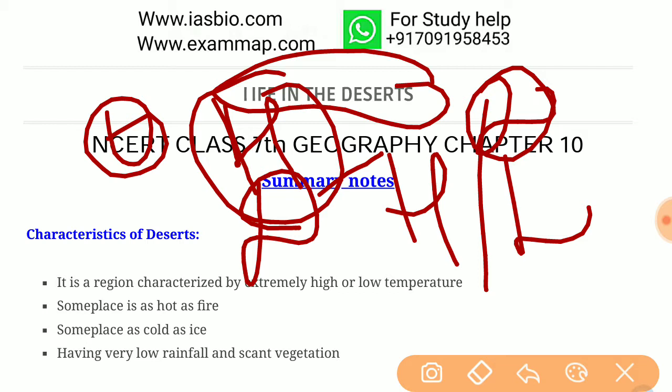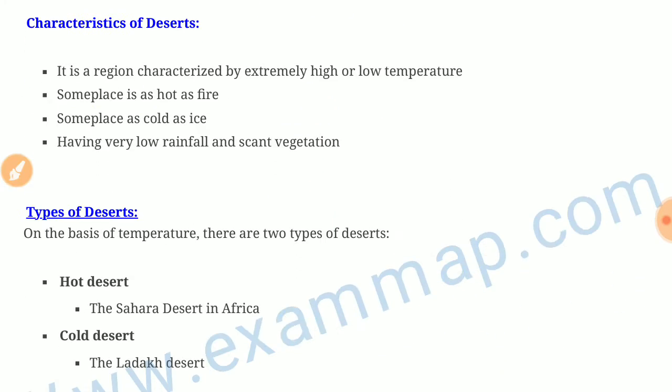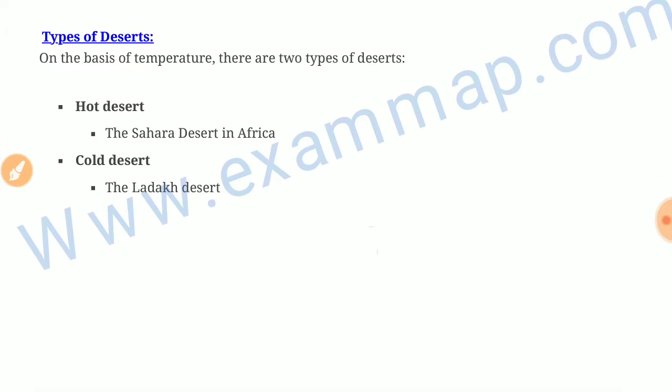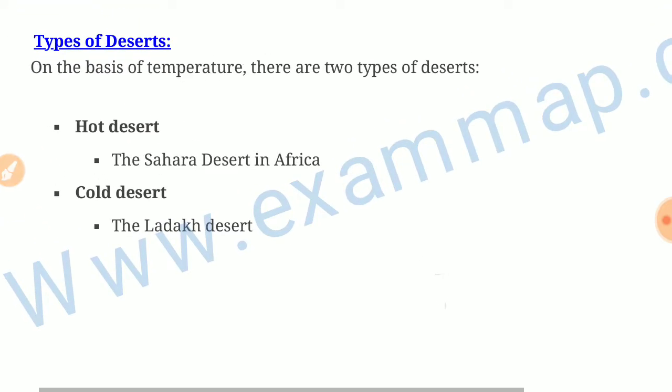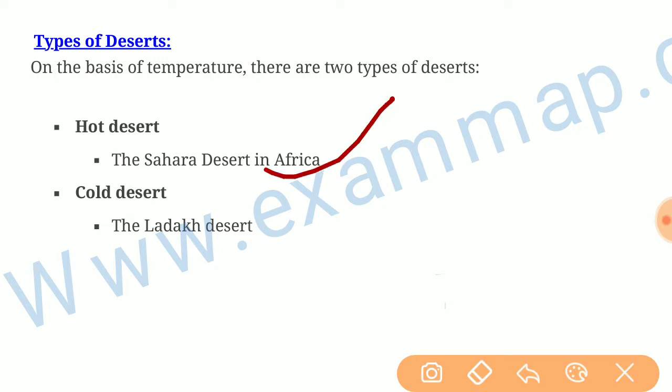Deserts are the arid regions which have low precipitation, and this low precipitation makes the life of the plants and animals hostile. Types of deserts: the hot desert, which is the Sahara Desert in Africa, and the cold desert is the Ladakh Desert in India.